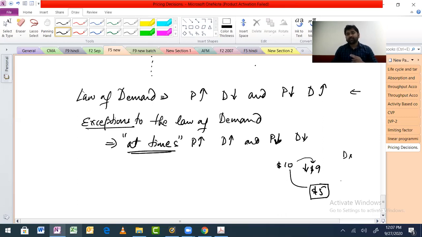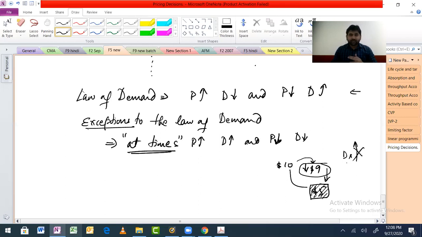Will it increase, stay normal, or decrease further? Because we are expecting the price to go to 5, we will hold our consumption. We will not buy, we will wait. Let the price fall all the way down to 5 and then I will buy. So even if the price is falling, demand was supposed to go up, but it will not.